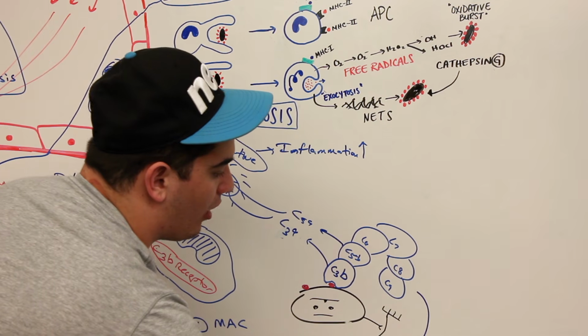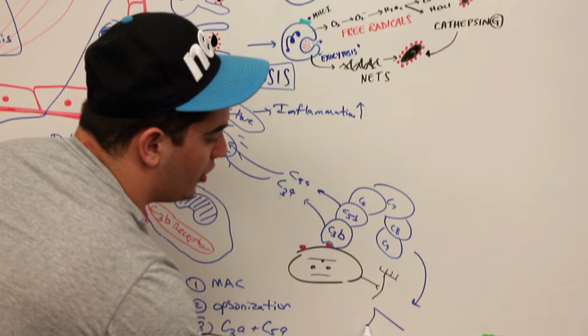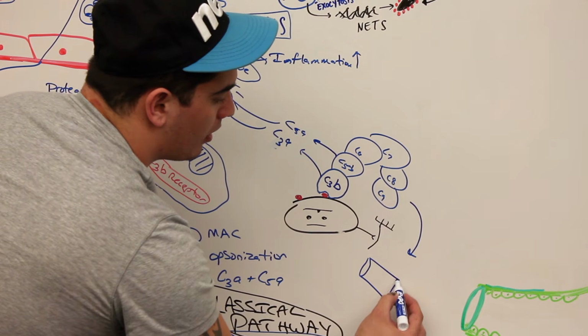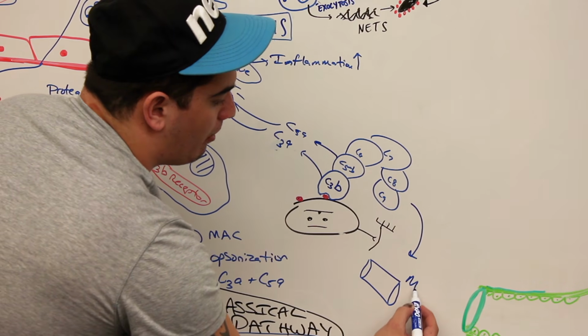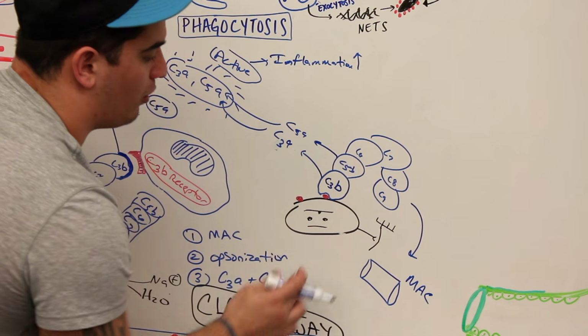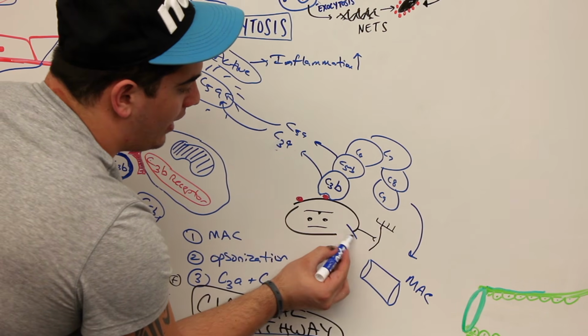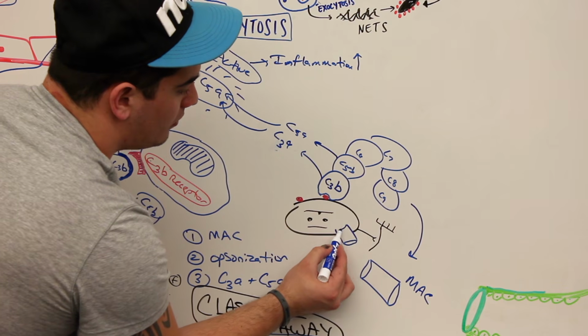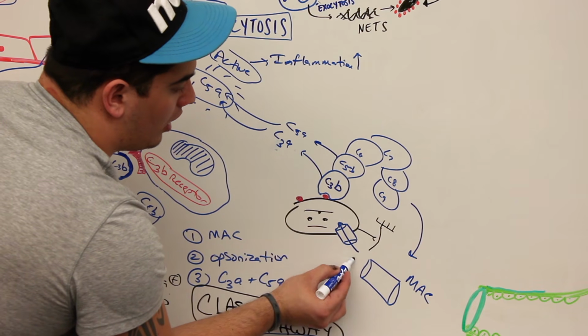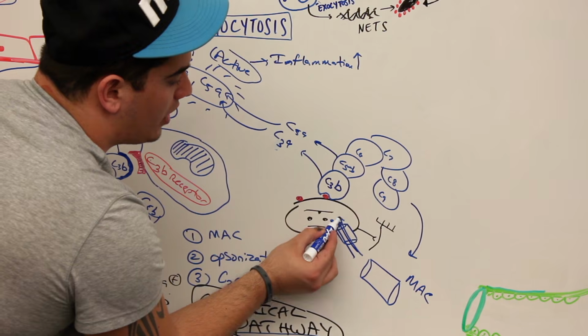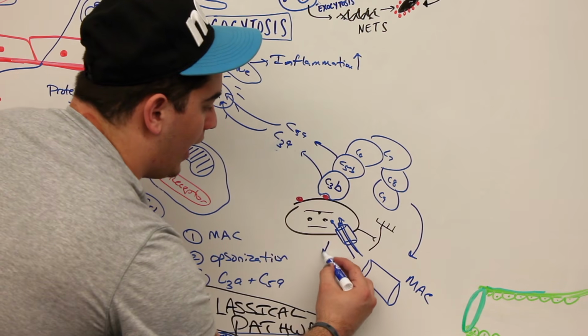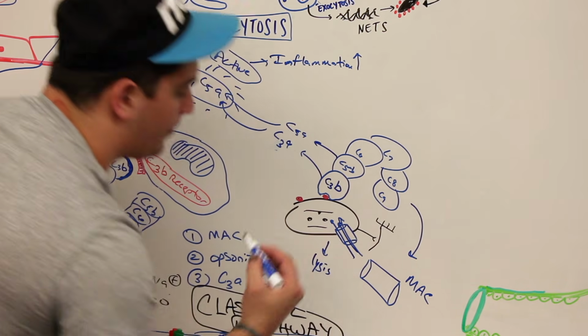And if they all break off, they form again, what is that molecule right here called? That molecule is called a membrane attack complex, which can get embedded into this bacteria and can cause a lot of extracellular fluid to leak into this actual bacteria and initiate lysis.